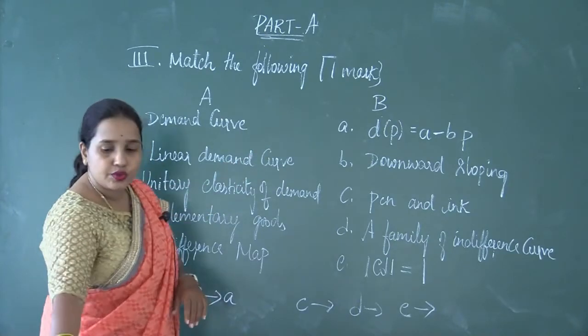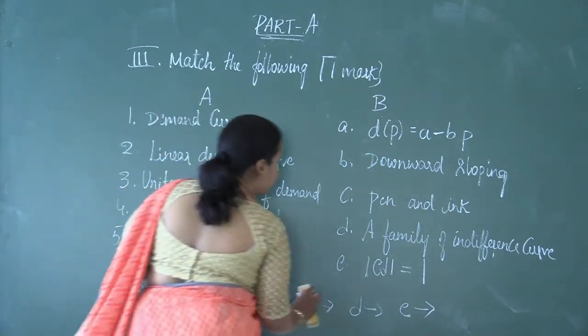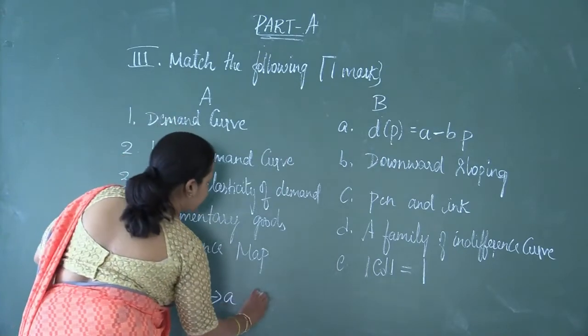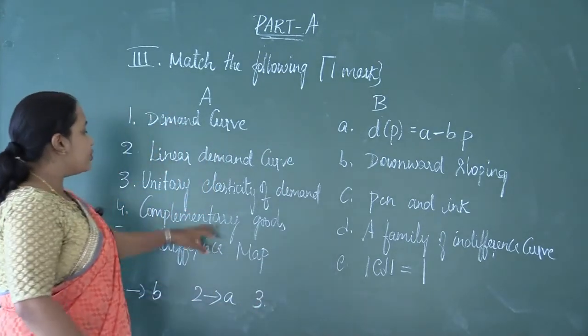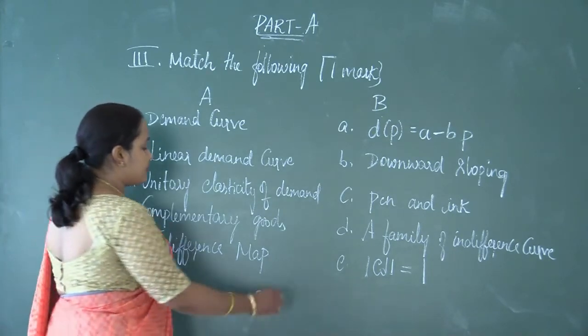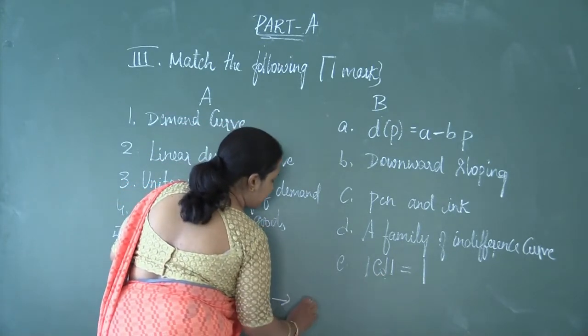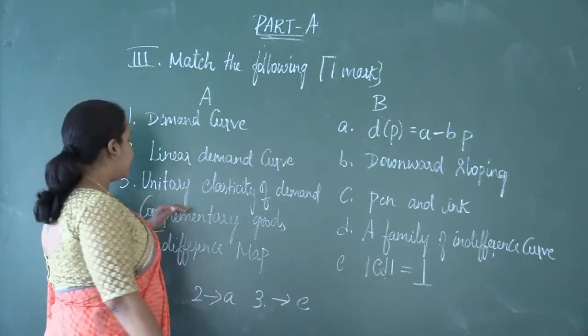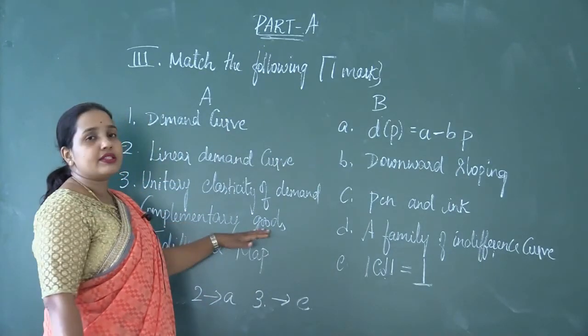The next question that you have to answer is the third one. Unitary elasticity of demand, the appropriate answer is option E. And the next one is complementary goods.